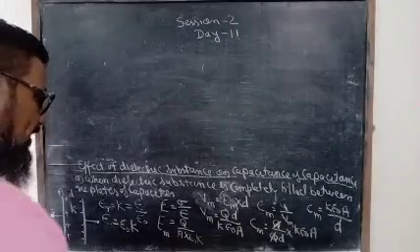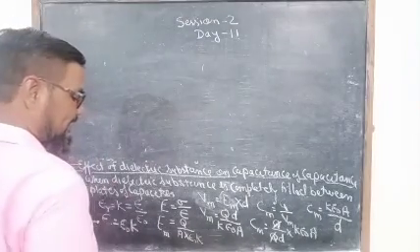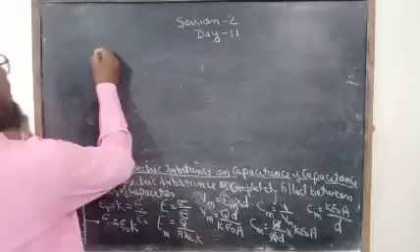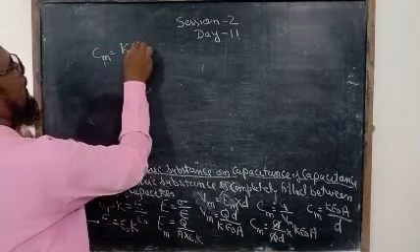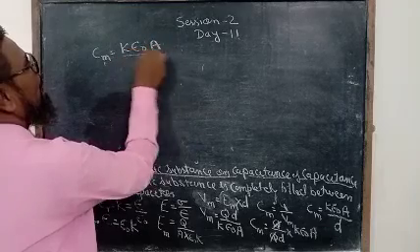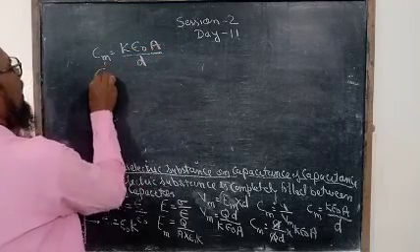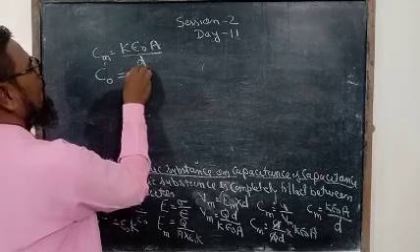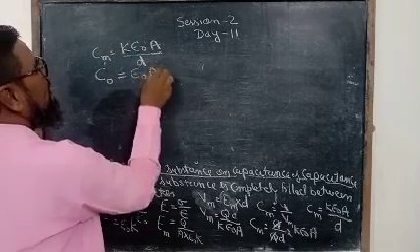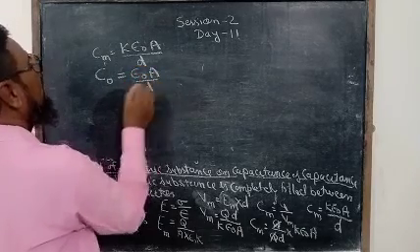Now we move to next. We know that this is the value of Cm is equal to K epsilon naught A upon d, and the value of capacitance in presence of vacuum will be epsilon naught A upon d.